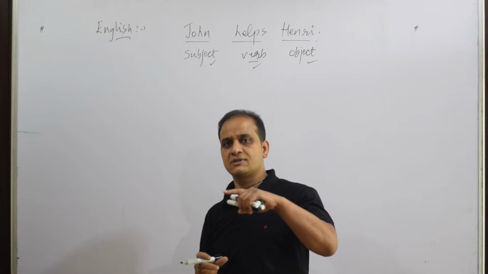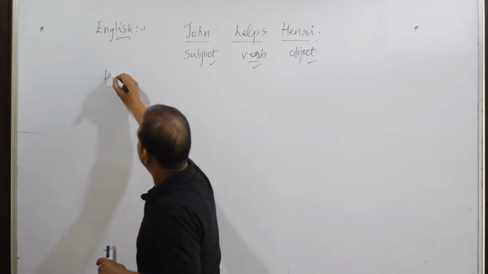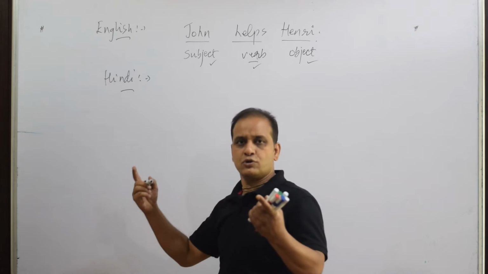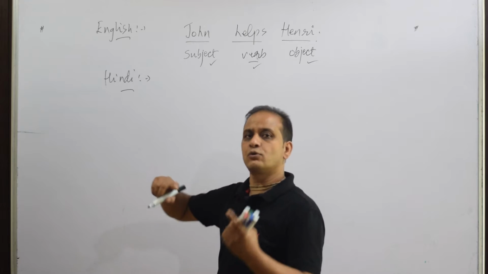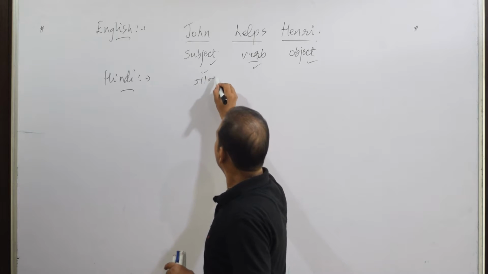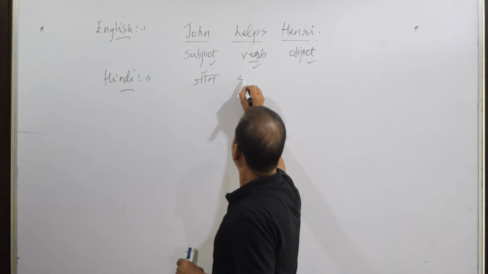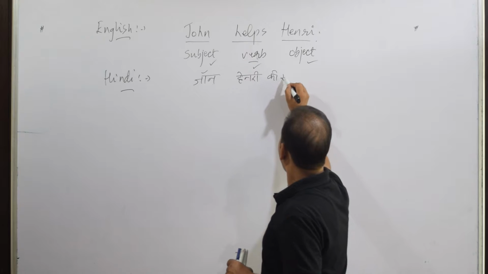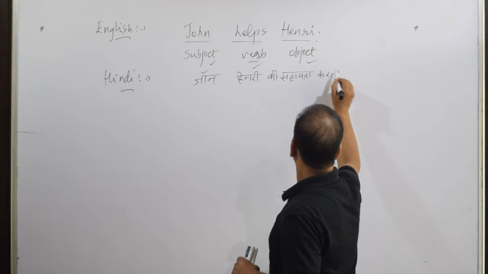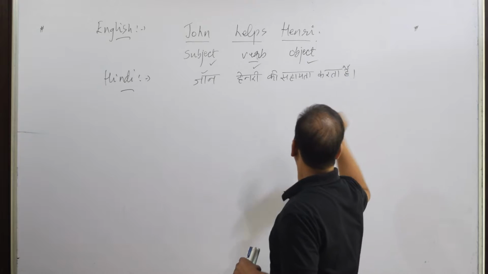That is the sequence. And in Hindi, suppose you translate the same sentence into Hindi, how will you say? John Henry की सहायता करता है.